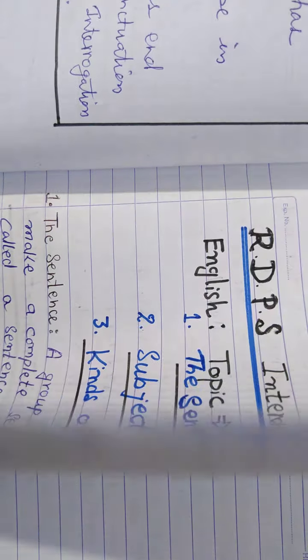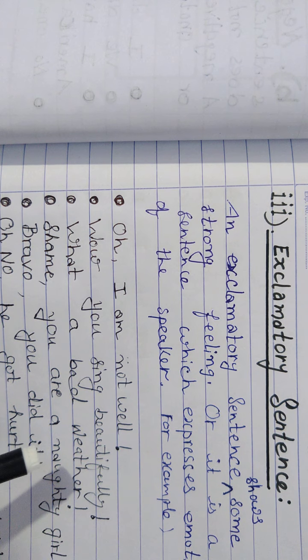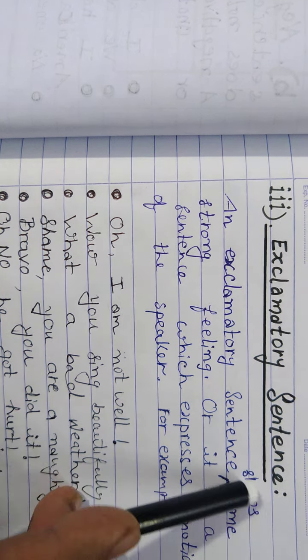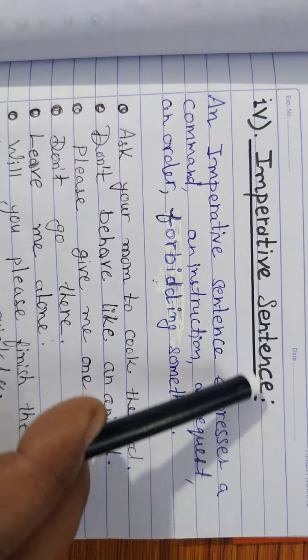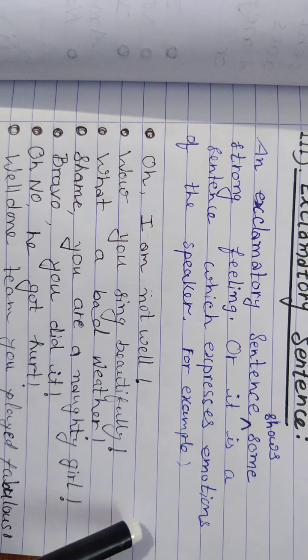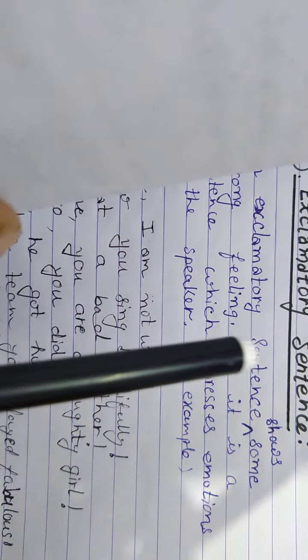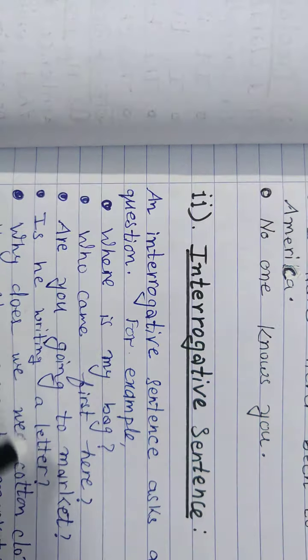Now your homework is to prepare different types of sentences. You will have to write different types of sentences, total 10. One should be exclamatory, 1 or 2, however many you would like. Then you write imperative sentences, and then you try to make interrogative sentences taking all the examples given in your chapter, this chapter of sentence.